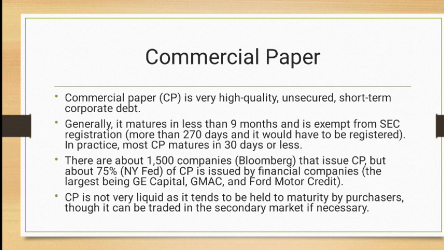Commercial paper is very high quality and secured short-term corporate debt. It's issued by a private company. Remember, commercial paper is issued by a private company or private corporation, and it's issued for a period from 30 days to 9 months. It can be secured and issued to the public, and it is usually issued when companies are in need of money, and it can be bought back by the company if they want and they get into a financially good position. But usually commercial paper is issued by a private company when they are in need of money.